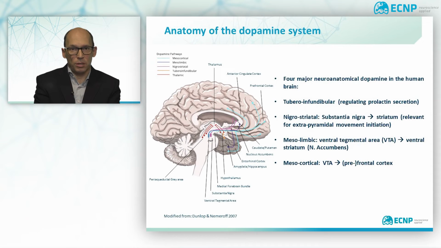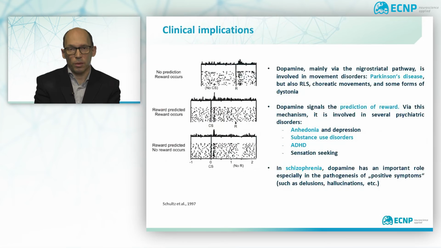The mesolimbic system projects mainly to the nucleus accumbens and is involved in reward and motivation, which is relevant for schizophrenia and depression. The mesocortical pathway projects to the prefrontal and frontal cortex. Together, the mesocortico-limbic projections play a role in ADHD, schizophrenia, and substance abuse.